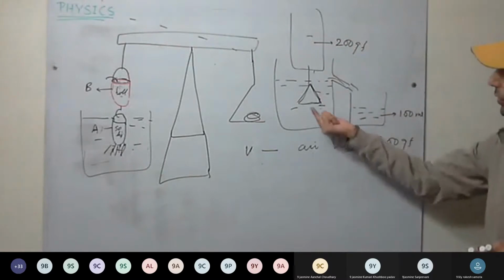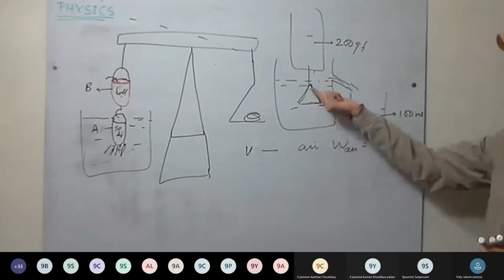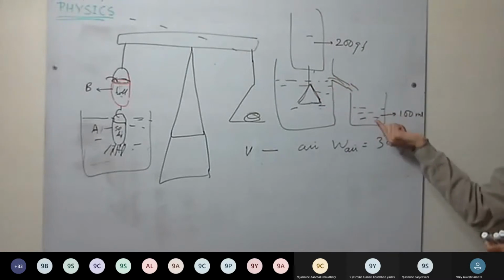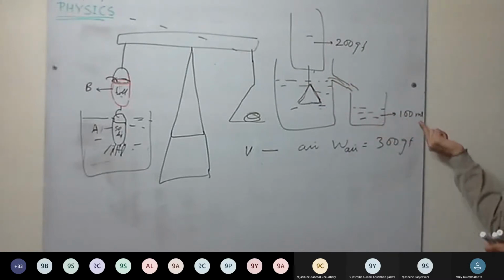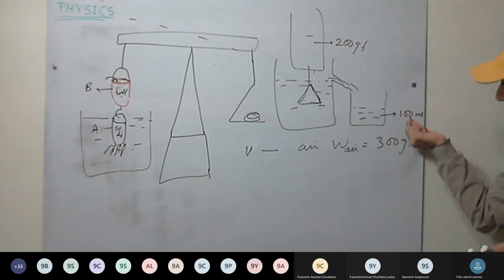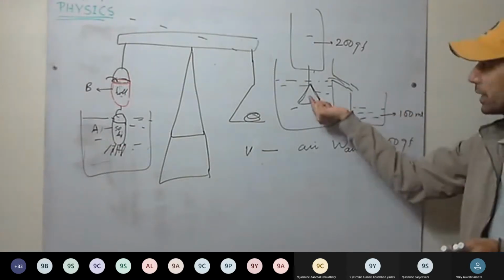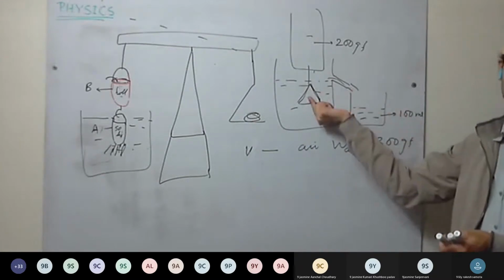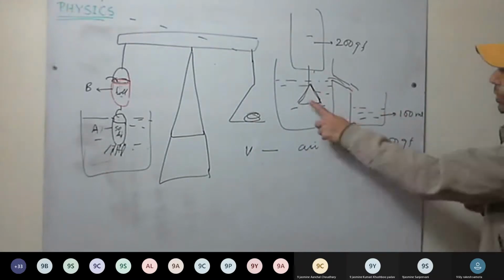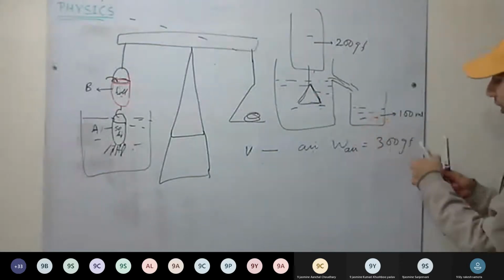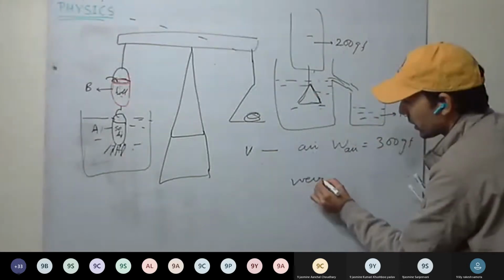Now, when we suspended it in liquid, we immersed the solid in liquid. The liquid from the Eureka can flows in the measuring cylinder, and it comes out to be 100 ml. This water volume comes out to be 100 ml. This is the same volume of water being displaced by this solid, and this is same as the volume of the solid. Now we have to calculate the weight of this liquid displaced, weight of this water displaced. So weight is what?